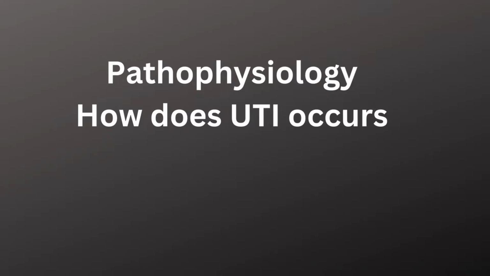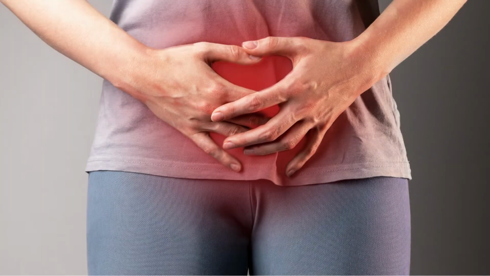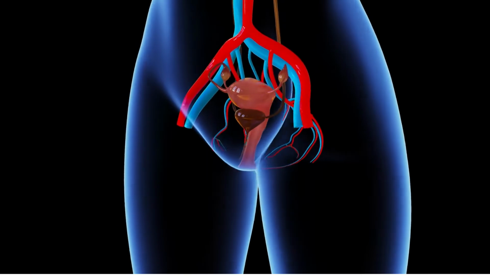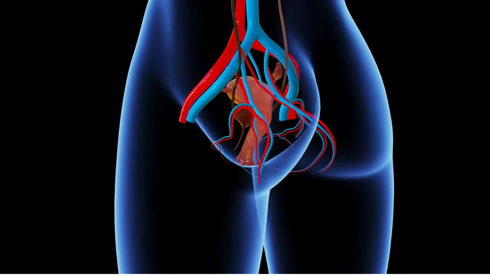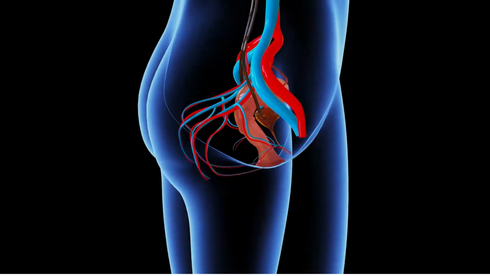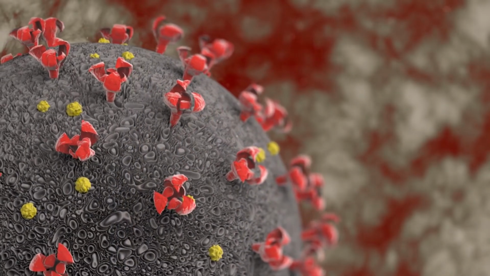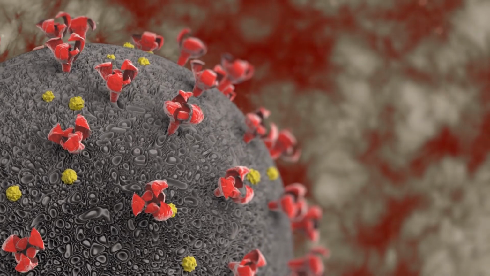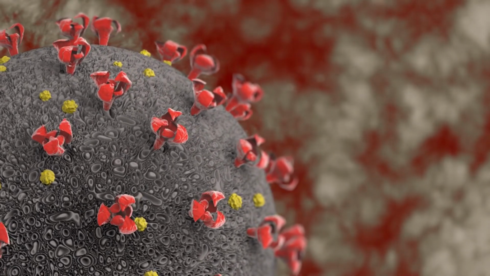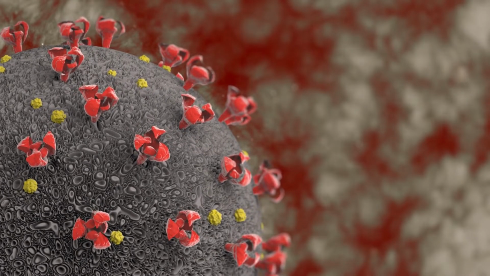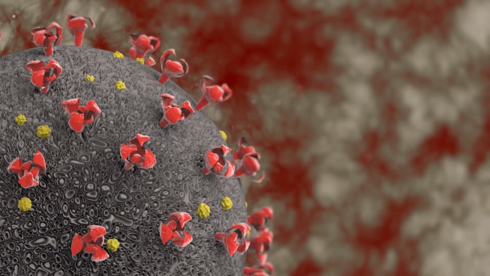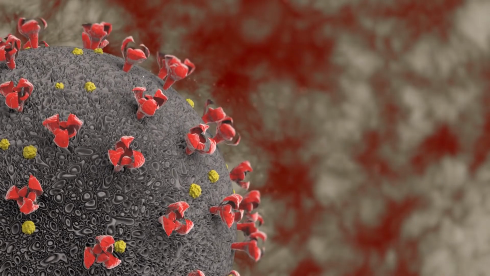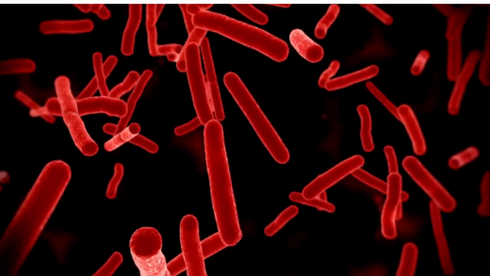Now let's look at how bacteria such as E. coli infect the urinary tract system. First, remember it is bacterial contamination which is coming from the anus. So, when the bacteria enter the urethra, they initiate the colonization of the urethra and bladder. This triggers an inflammatory response in the lower urinary tract. Our body's defense system, the immune system, is designed to keep these bacteria at bay, so neutrophils are recruited to this area. But sometimes, the bacteria multiply in large numbers, causing the immune system to be overwhelmed. Therefore, bacteria at this point evade the immune system.